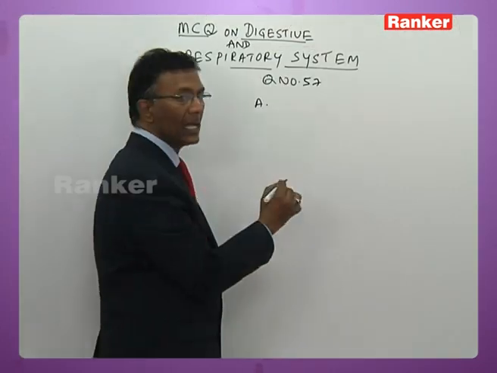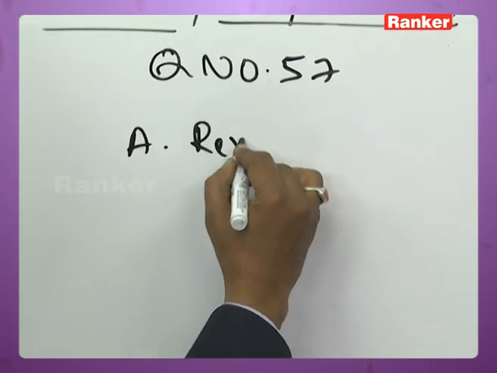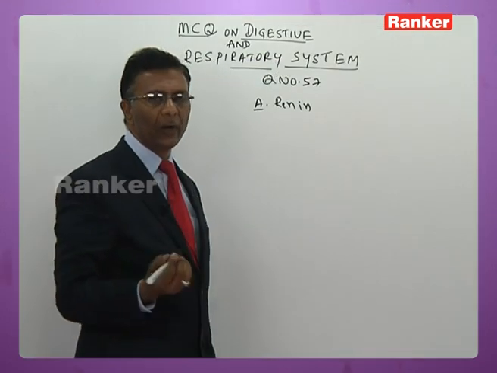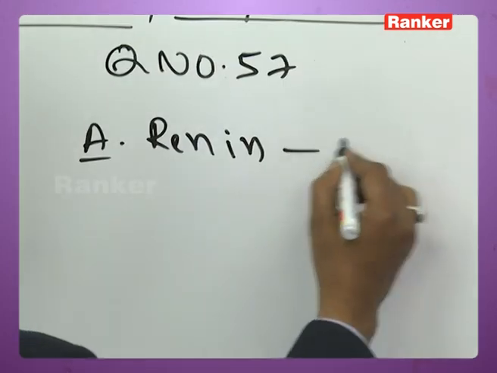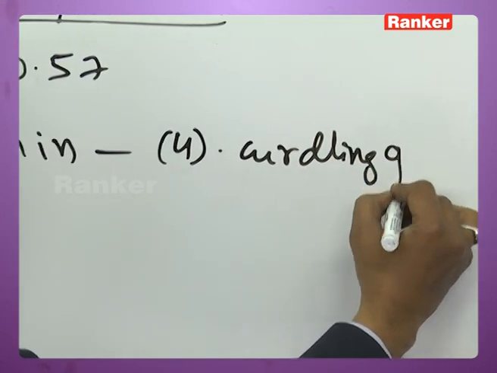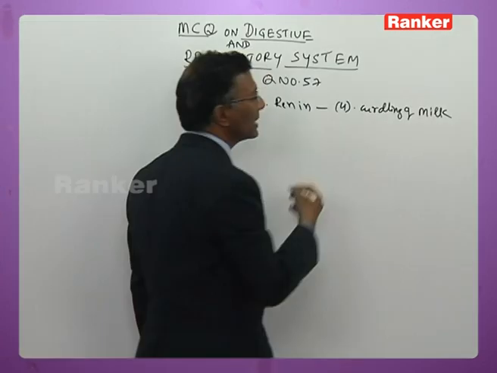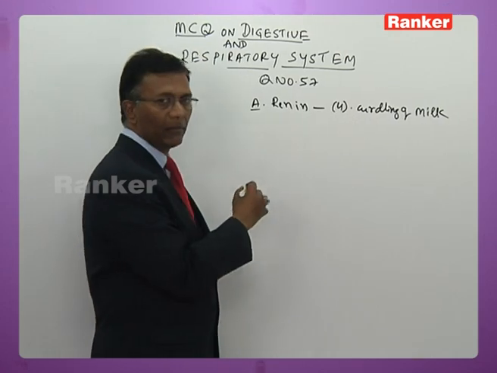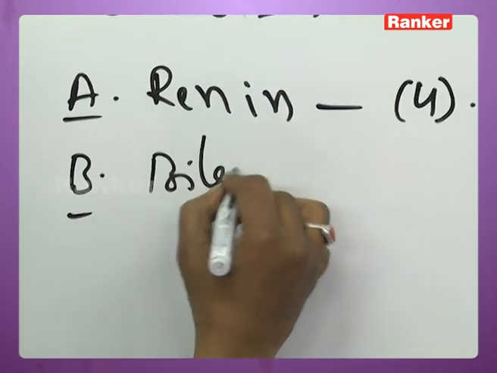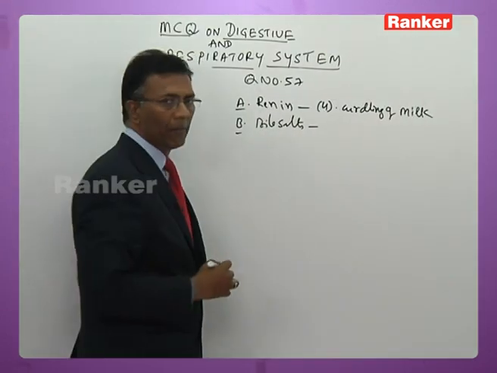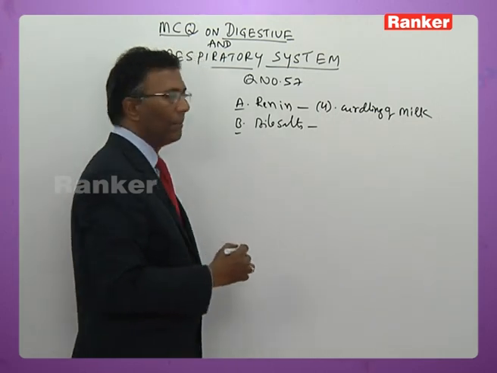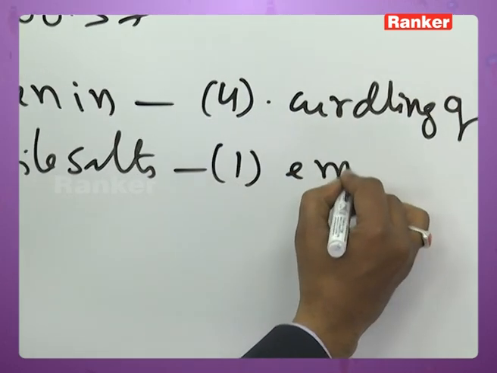A, renin. What is the function of renin? It helps in curling of milk. So A matches 4, curling of milk. Then B, bile salts. Bile salts help in emulsification of fats, that is B matches 1, emulsification of fats.